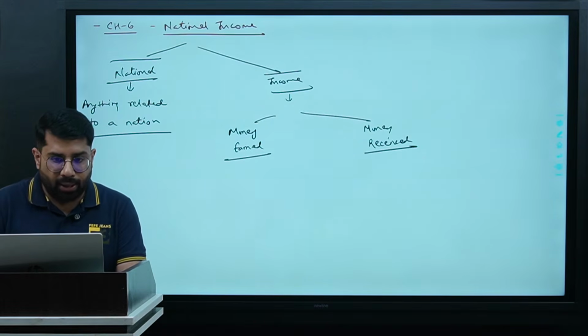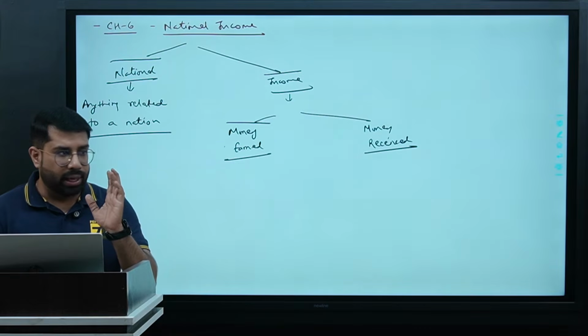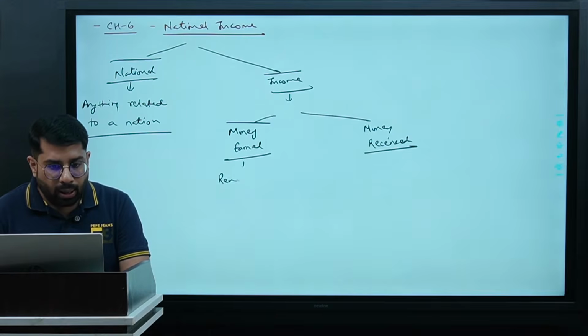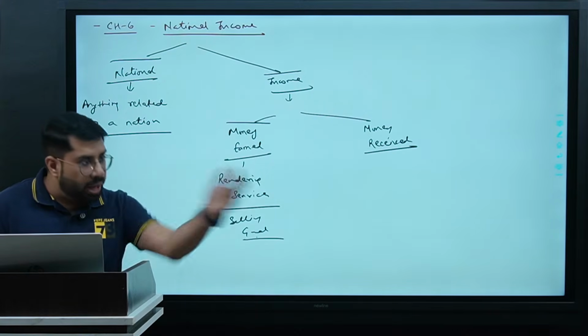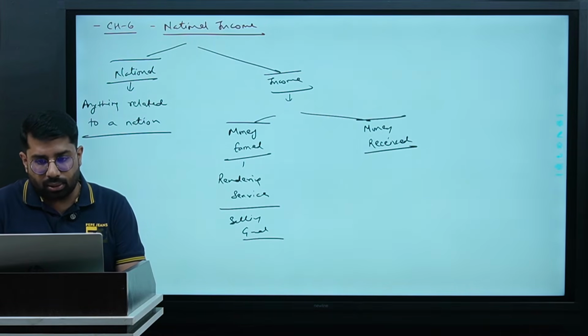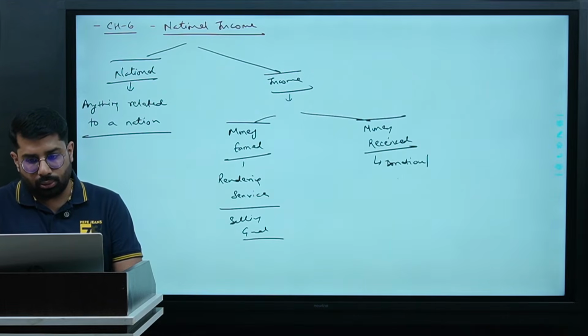Correct? Here, when we say money earned, try and understand. Money earned means what? That you are rendering services or you are selling goods, then you are earning money. Money received is like one person doing donation or doing charity.